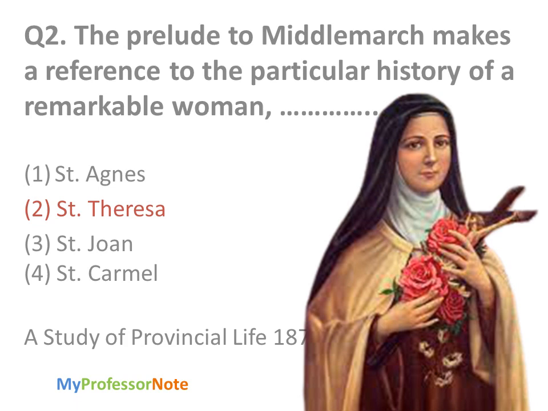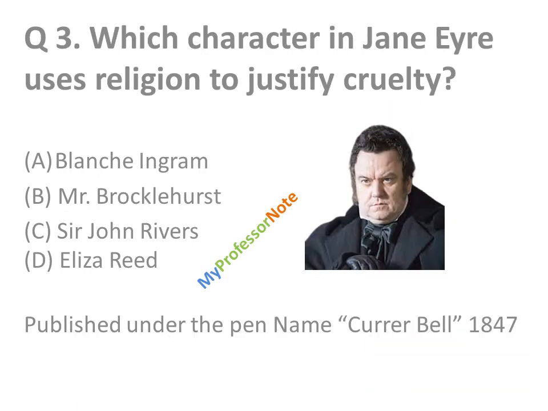Let's talk about the third question now. Which character in Jane Eyre uses religion to justify cruelty? The only cruel character we know here is the head of the school, Brocklehurst. He starves these kids, gives them less food to eat, and wants them to be sincere by controlling them. This novel was published by the author under the pen name Currer Bell in 1847.